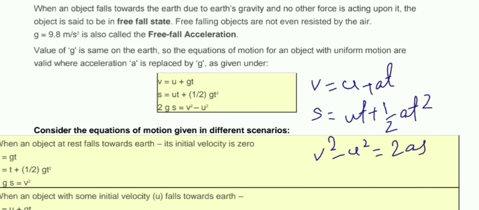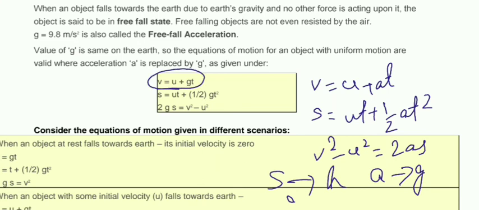So here we can substitute the displacement with height, and a with g. So the 3 equations will be v equals u plus gt, h equals ut plus half gt square, and v square minus u square is equal to 2gh.